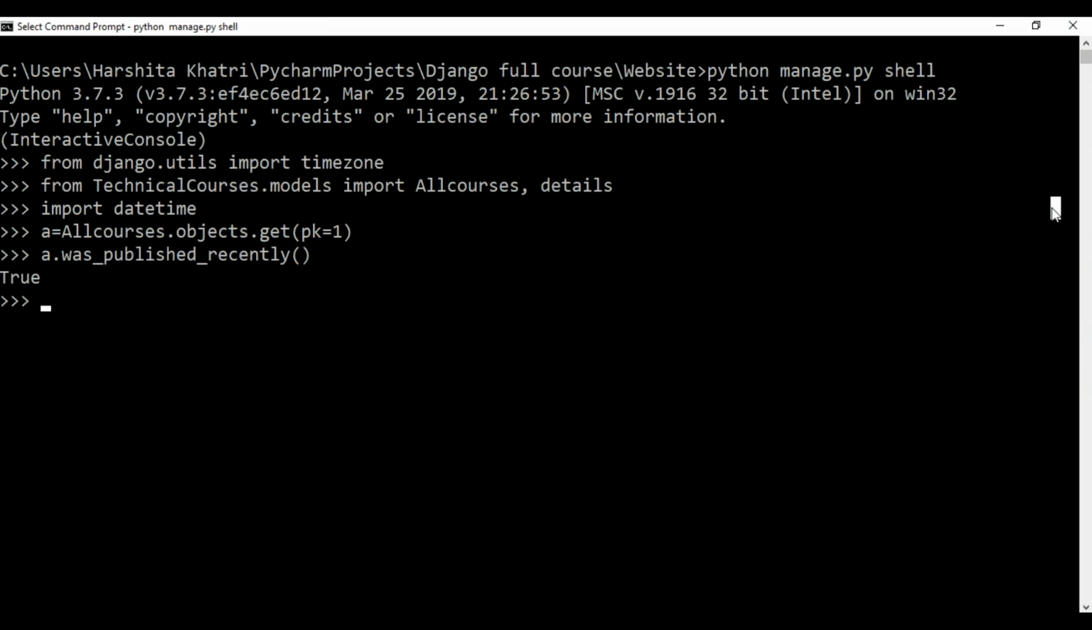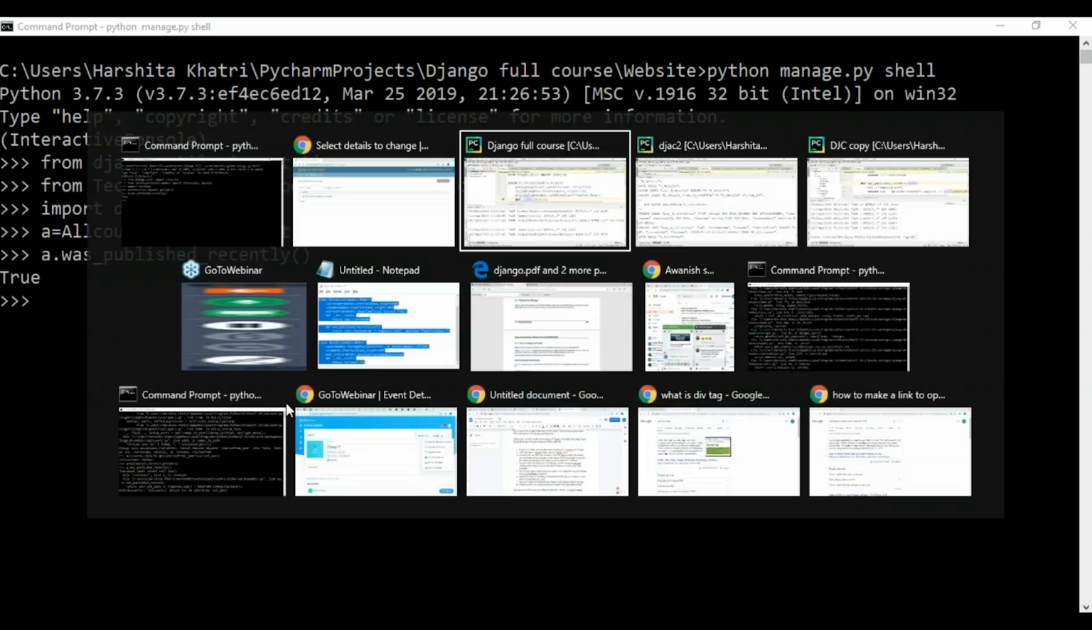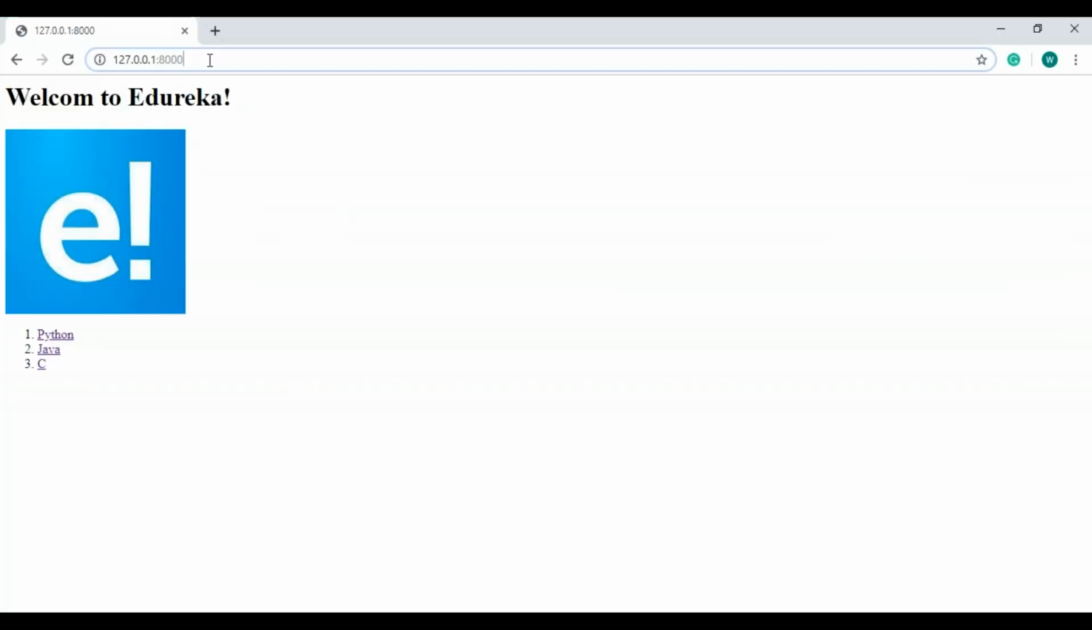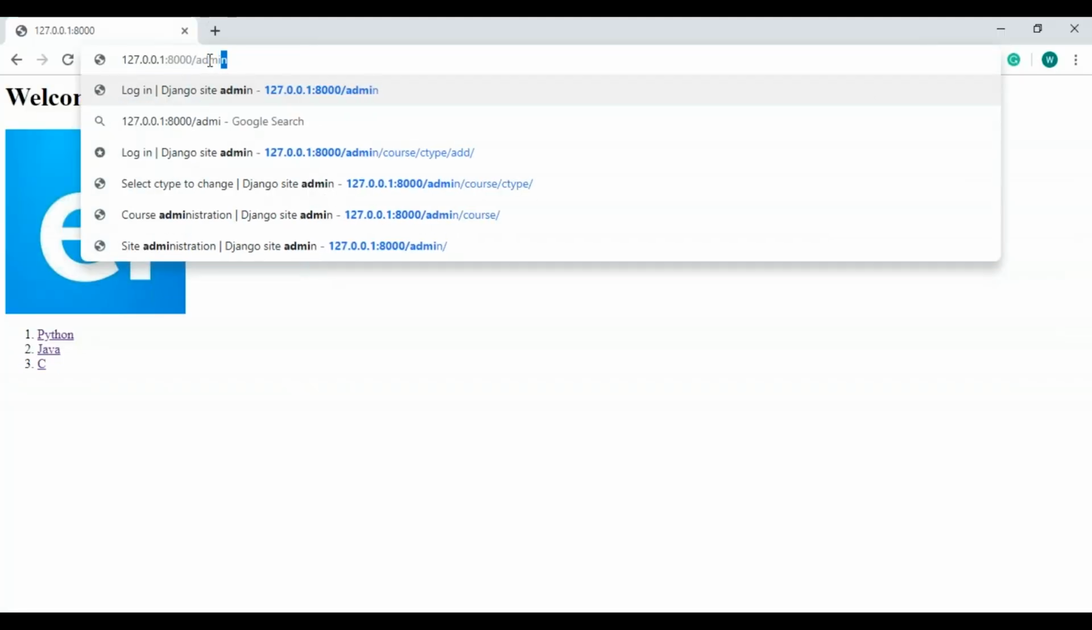So as we all know, my Details class is interlinked to my AllCourses class, which means my Details class is derived from my AllCourses class. Now this connection is actually made through the primary key and the foreign key relationships. So before making any more changes over here, what I'm going to do is get back to my development server, and over here, I'll go to the admin section.